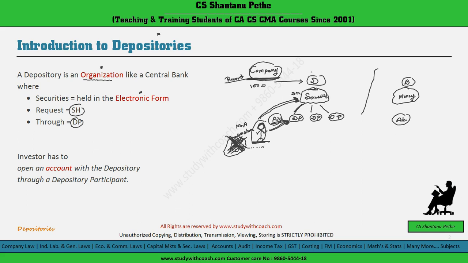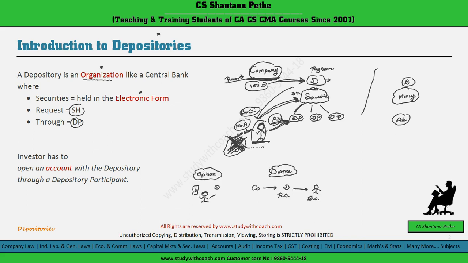So this depository will be the registered owner of these shares, and this Mr. A will be treated as the beneficial owner. So the beneficial owner will be A in the records of the depository, and in the records of the company, the registered owner of these shares will be the depository who is holding these shares.